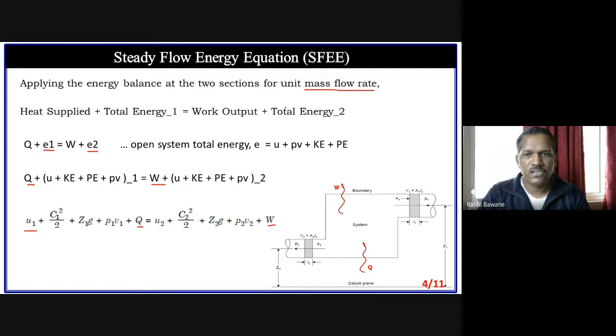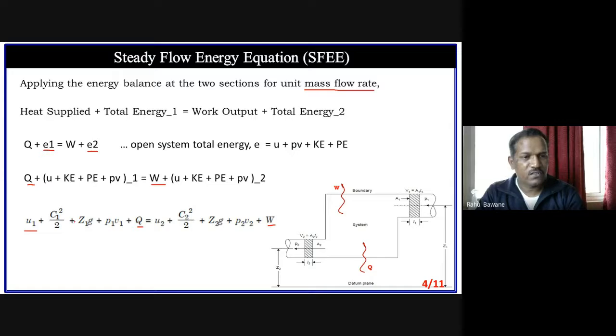But we are talking about unit mass flow rate, so it is half c square, where C is the velocity at intake. Plus Z1g. Actually it is mzg or mhg, where Z or h denotes height. But in our case, we denoted h for enthalpy and V for volume, and here we denote C for velocity.